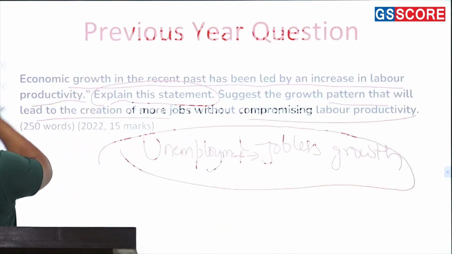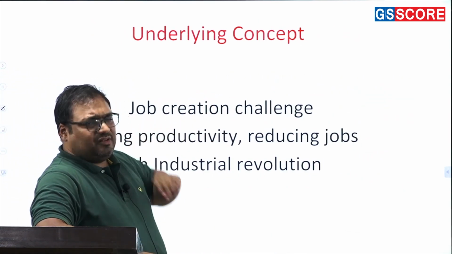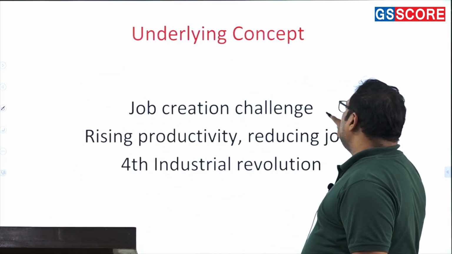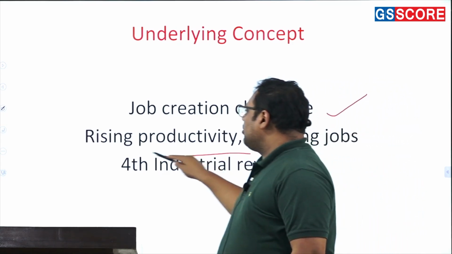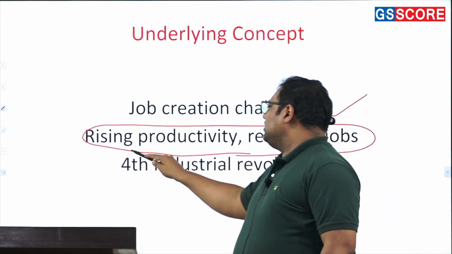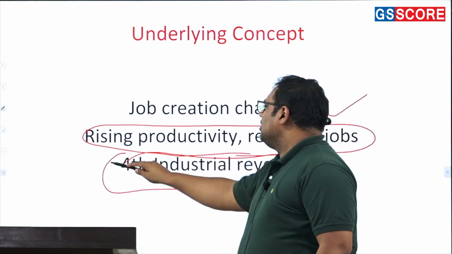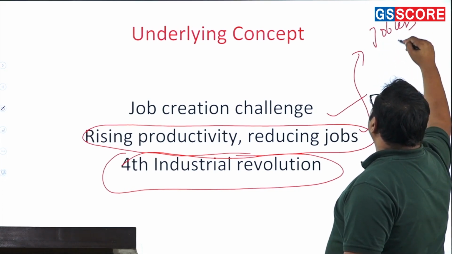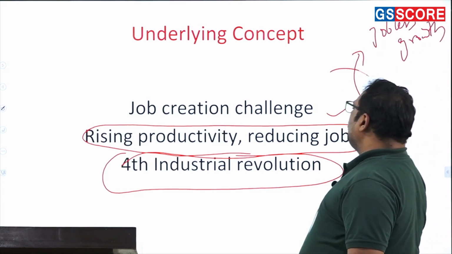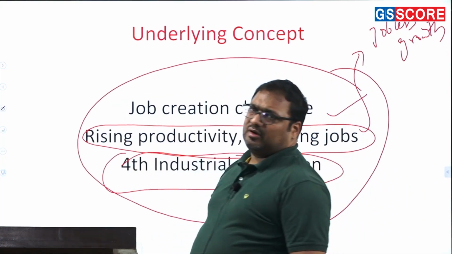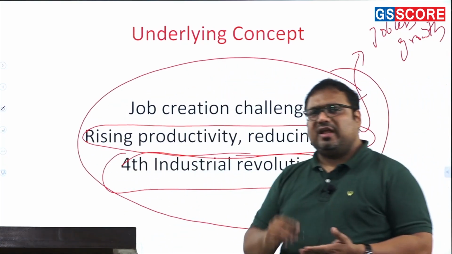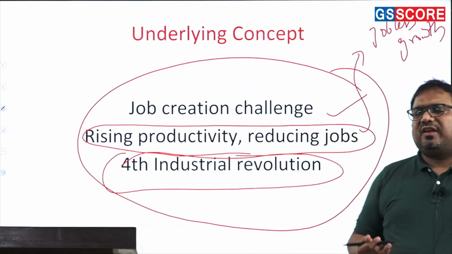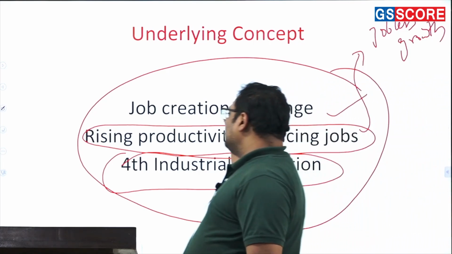Now let us interpret this. Job creation challenge, this is what I was explaining to you, that a lot of people are joining our workforce and we need to create a massive number of jobs. Then rising productivity, reducing jobs, which you can also rewrite as jobless growth, and another interpretation is the fourth industrial revolution. And all of these are related to the central theme of today's discussion, unemployment. So the fourth industrial revolution is about AI, it is about robotics, it is about automation. So all of this is also on the rise in India. So these are the underlying themes.